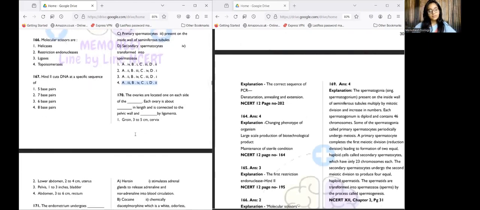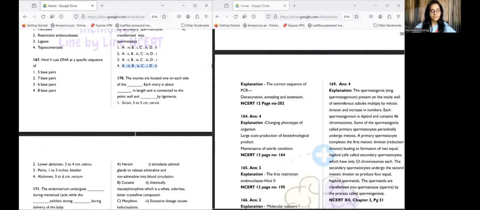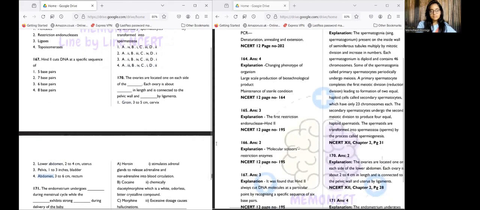The ovaries are located one on each side of the dash. Each ovary is about dash in length and is connected to the pelvic wall and dash by ligaments. We can see the options: groin, lower abdomen, pelvis, or abdomen. So the answer for this is option number 2, which is lower abdomen. Obviously ovaries are not present in the abdomen or the groin. They are present in the lower abdomen. Each ovary is 2 to 4 centimeters in length and is connected to the pelvic wall and the uterus by ligaments.